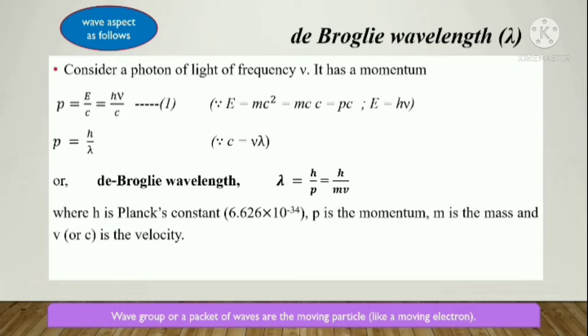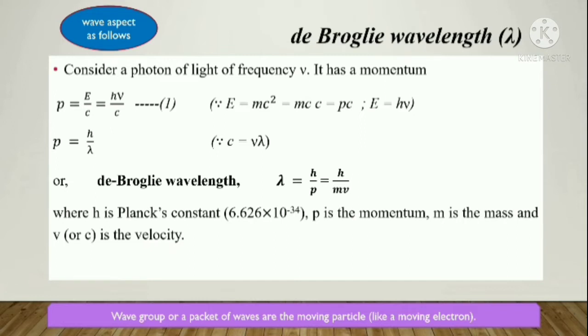So from that equation we get lambda is equal to h by p, where h is the Planck's constant and p is the momentum, that is mv. So this equation is considered as the de Broglie wavelength. Okay, this lambda is represented as the de Broglie wavelength.